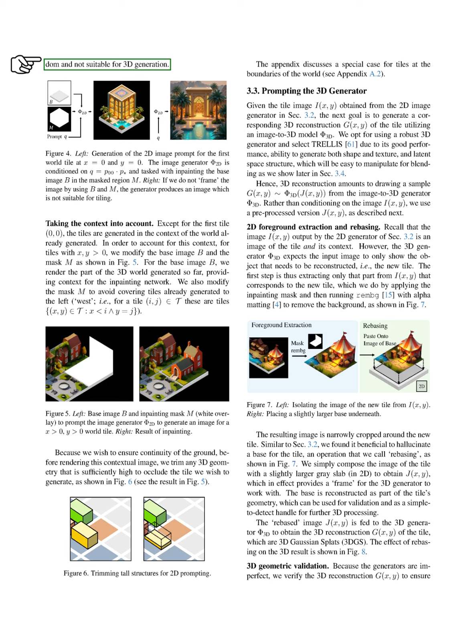Section Main. In this section, we take the context into account. For tiles other than the first one at the coordinates 0, 0, we generate them based on the already created world. To do this, for tiles where both x and y are greater than 0, we adjust the base image and the mask. The base image shows the part of the 3D world that has been generated so far, giving context to our in-painting network.